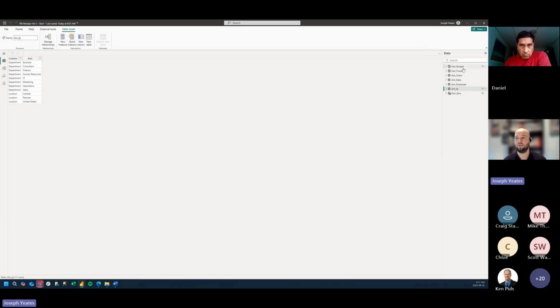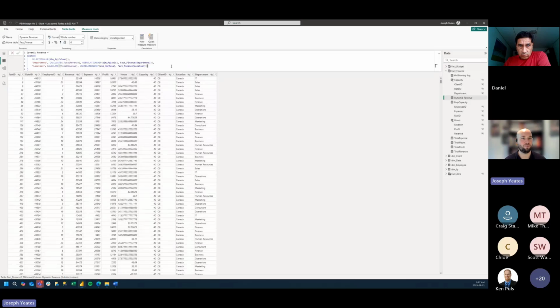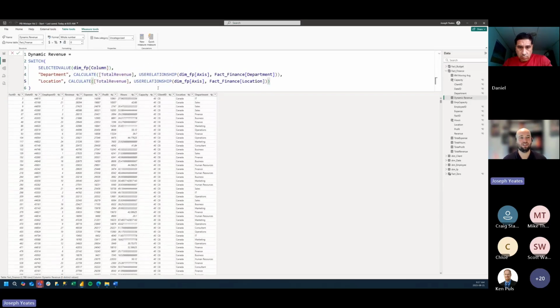At the same time, when we created our DAX measure using USERELATIONSHIP, we had to sort of hard code, or explicitly define, just 2 relationships from our dimension to our fact table. If we want more than 2 columns to be able to toggle between, we have to add an additional statement within our measure for each of those relationships. So that could get quite difficult to maintain or audit, or even just to explain to our users.